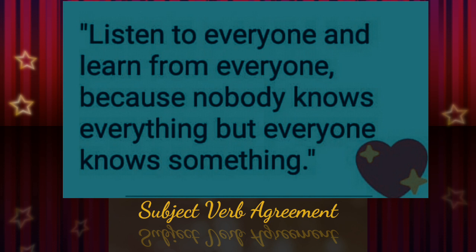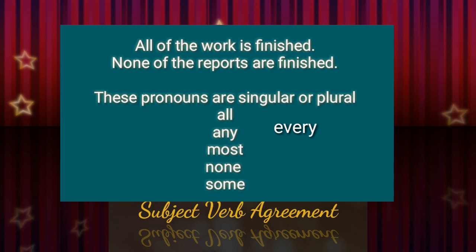Everyone is considered to be singular, and so it should be followed by a singular verb knows. Okay. Now look at the examples given here. All of the work is finished. None of the reports are finished. All, none. So we have used the pronouns all and none in these sentences.